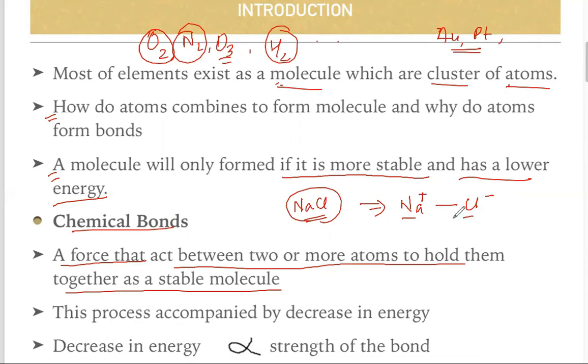This force of attraction drives them to combine into a stable state which is lower in energy. This process is accompanied by a decrease in energy. That means whenever a molecule forms, it tries to have minimum energy. The decrease in energy is directly proportional to the strength of the bond. That means the lesser the energy, the more the stability.